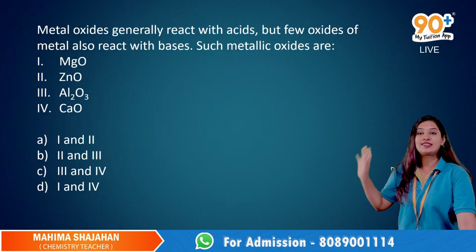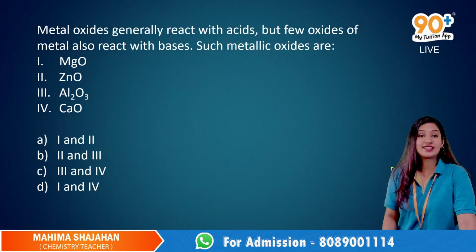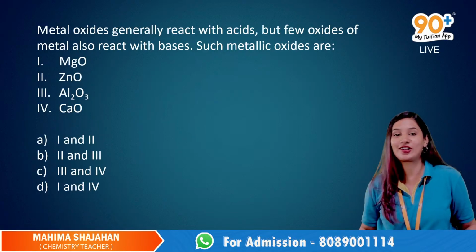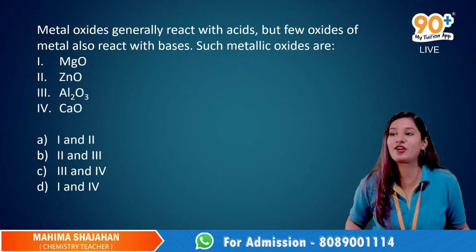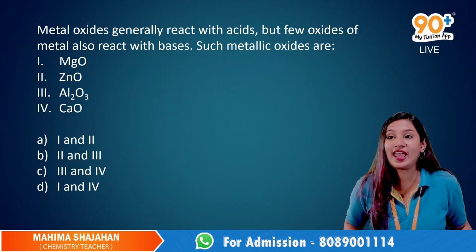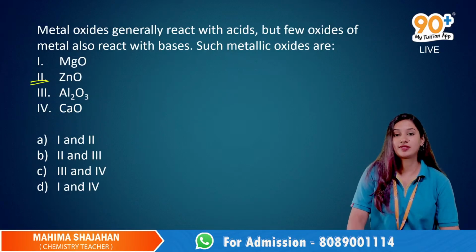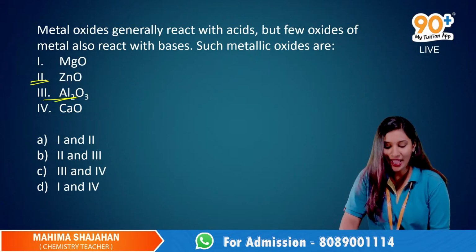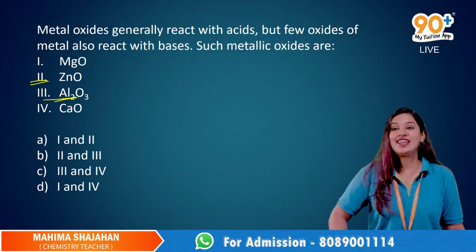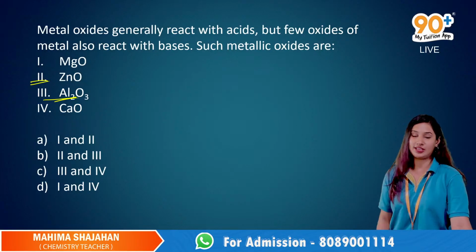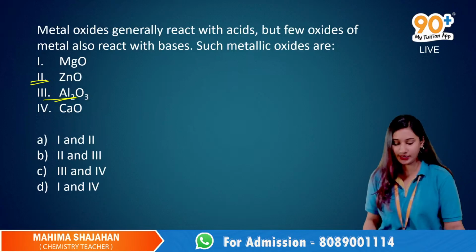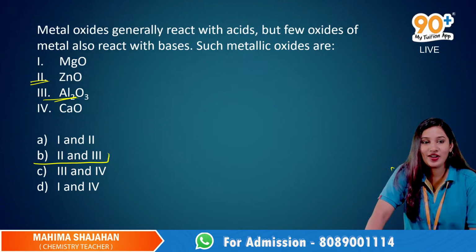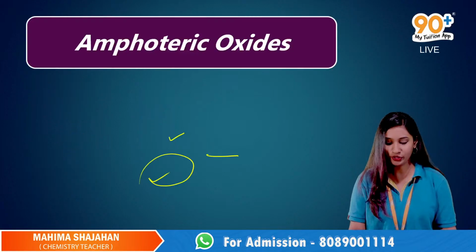Now let's go back to the first question and try to answer. The metal oxides which can react with both acids and bases are called amphoteric oxides. So identify the amphoteric oxides. From this, the second one, zinc oxide, can react with both acids and base, and we have aluminium oxide. So 2 and 3 will be our answer. So it is option B. Now let's move on to the next question.